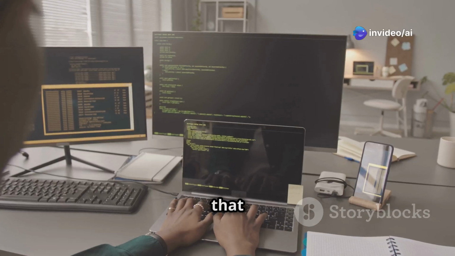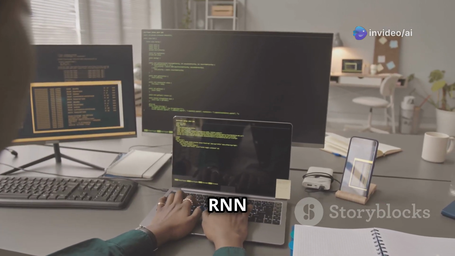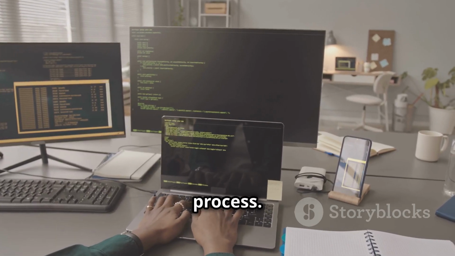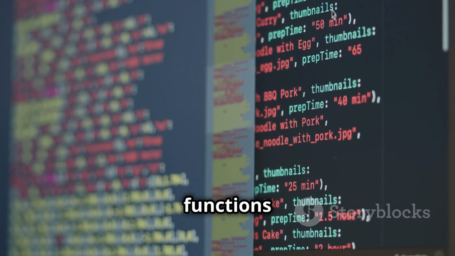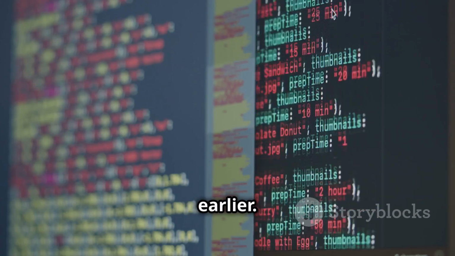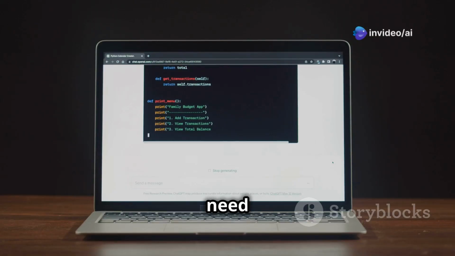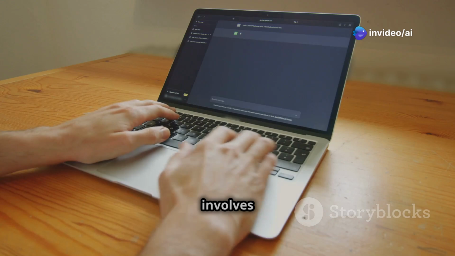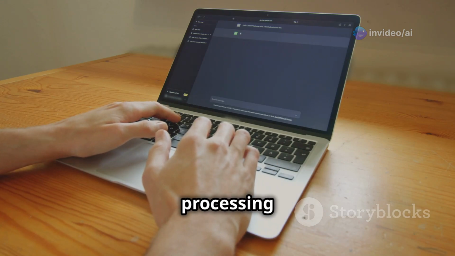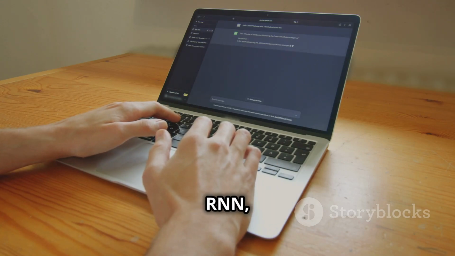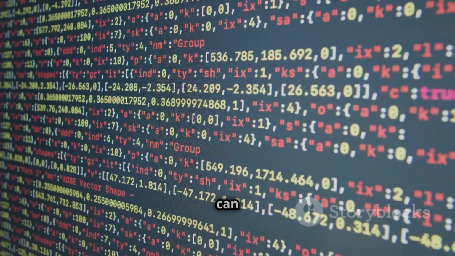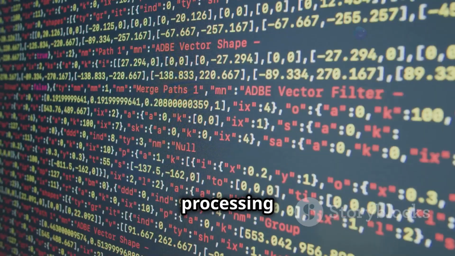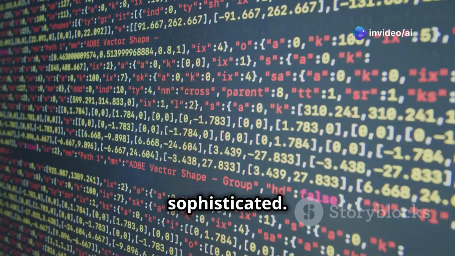Then we write the code that feeds the training data to our RNN and initiates the training process. This involves using specialized functions from the libraries we installed earlier. Once the training is complete, we need to write the code that allows our chatbot to interact with users. This involves taking user input, processing it through our trained RNN, and generating a response. We can also add features like natural language processing to make our chatbot more sophisticated.